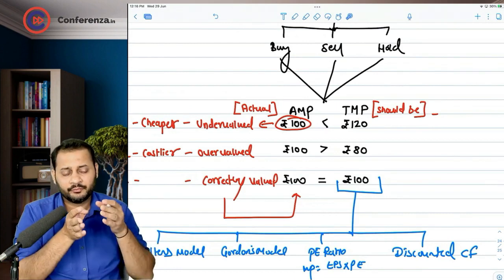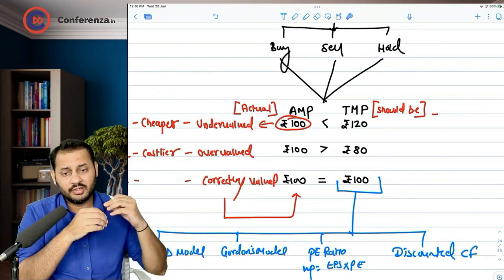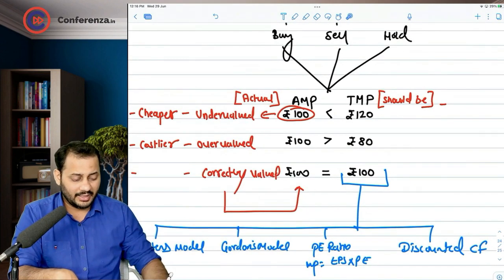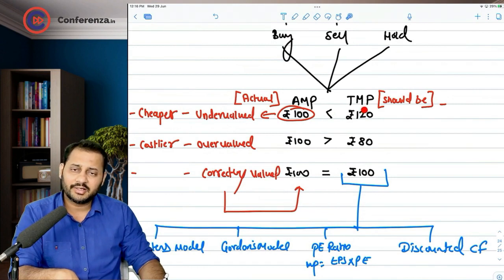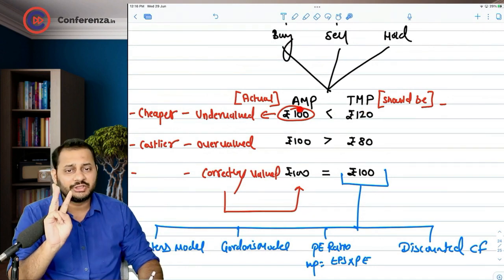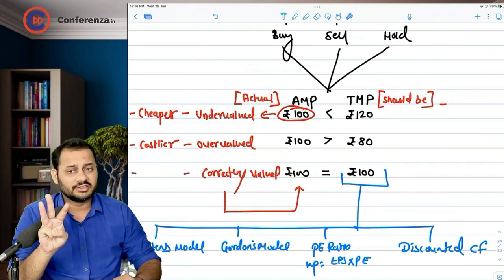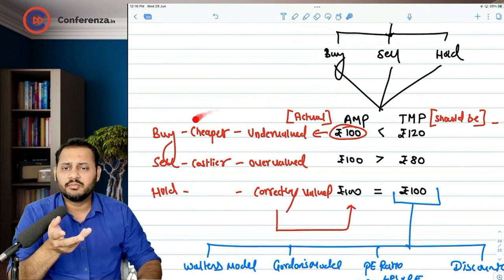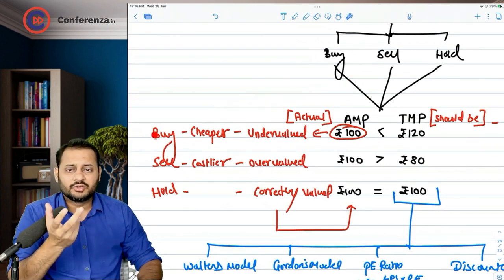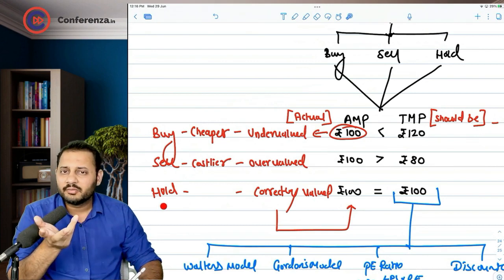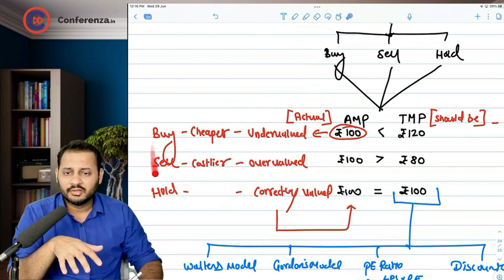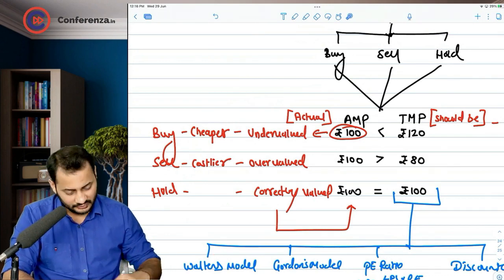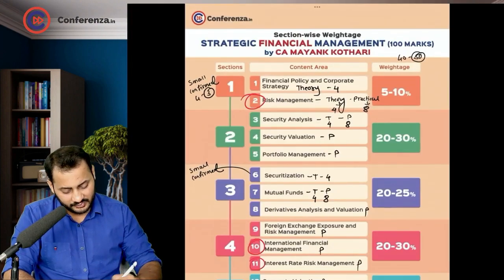Now I'm going step by step. Okay. So first step is to understand the theory, understand the formula, apply it on the given data, calculate the theoretical market price. Second step, compare it with the actual market price. Third step, take the decision accordingly, buy, sell or hold. Fourth step, that's it. This is your decision. Ultimately an investor wants to take the decision. Rest of the things will be taken care by the market, profit and loss and everything. We have to come down to this part, and for this we have to learn all these theories. Okay, that's great. So this is our chapter that we will be starting now.